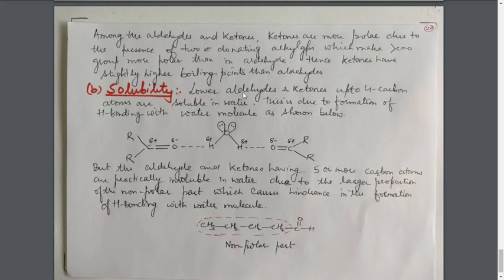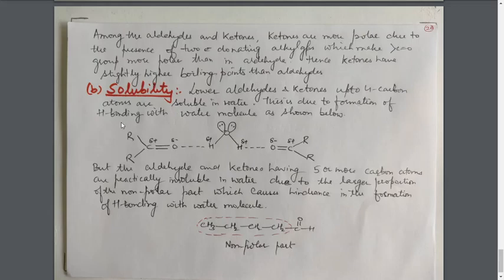In the case of aldehydes, we see methanal, ethanal, propanal, butanal. In the case of ketones, propanone, butanone, up to 4 carbon atoms, they are soluble in water. Even aldehydes like formaldehyde and acetaldehyde and the ketone acetone are freely soluble in water. So these lower aldehydes and ketones are soluble in water. Why is this so? Because of the formation of H bonding.